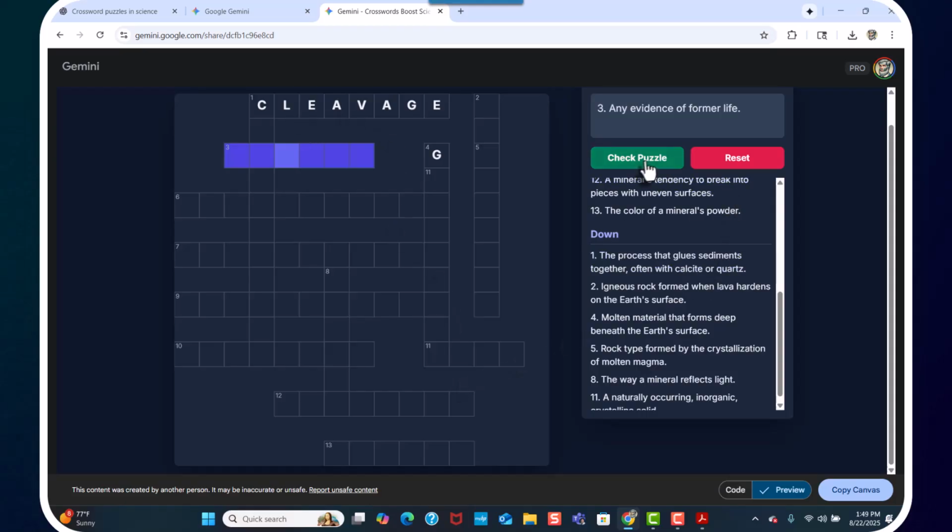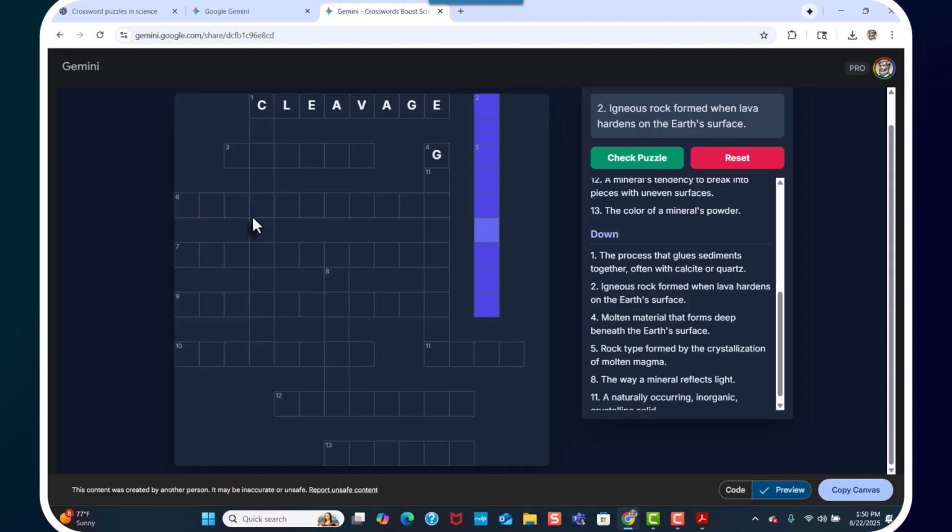They can complete this. They can check the puzzle. Let's see what's a check puzzle. What does that do? You got to complete it first, okay? So you got to complete everything, and then you check your puzzle. This isn't really a great crossword puzzle here because it's not hooked up to everything else. So there's a couple on here. So this needs to be refined a little bit, but it's fine just the way it is.